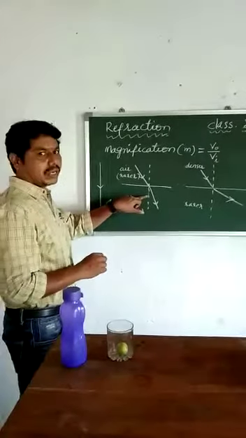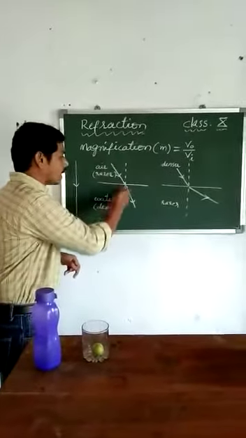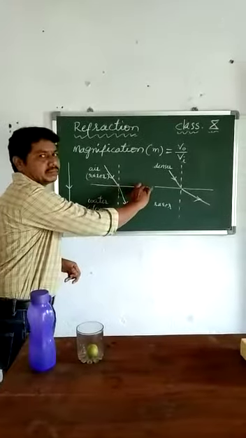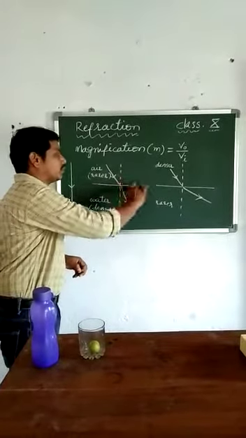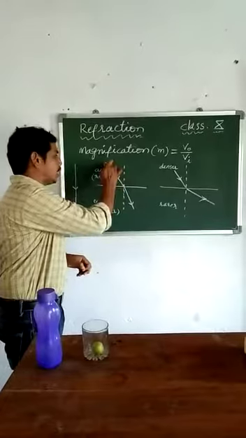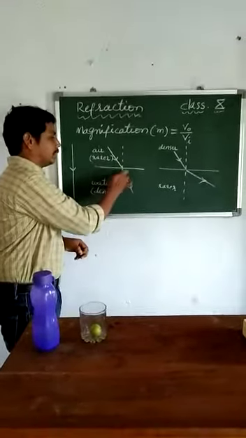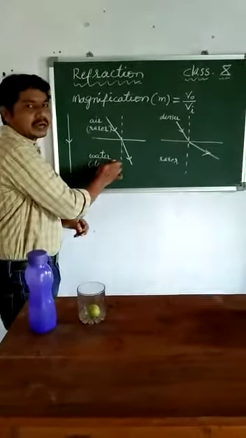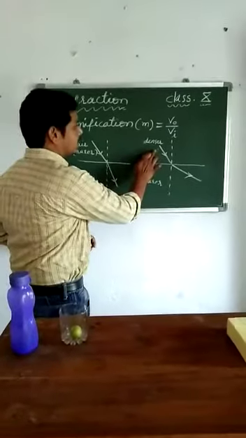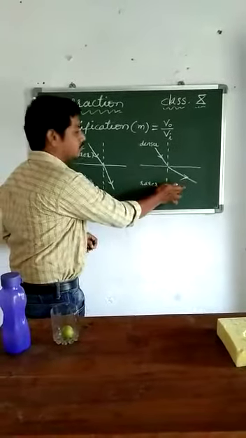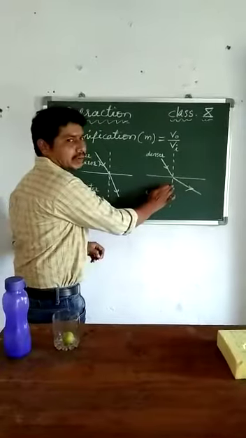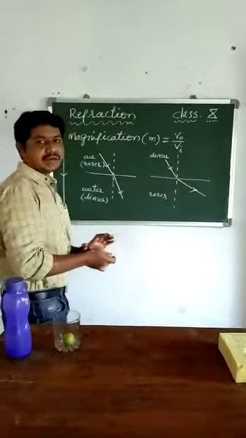Already I have told you the normal line is nothing but the perpendicular line drawn to the boundary. The perpendicular line to the boundary is called the normal line. When light enters from a rarer medium to a denser medium, it bends towards the normal line. Whenever light enters from a denser medium to a rarer medium, the light bends away from the normal line. So this effect is due to refraction.